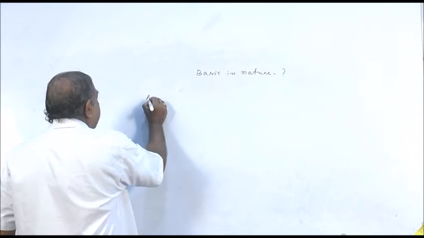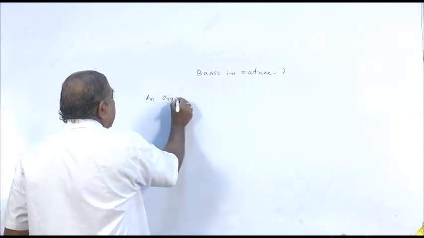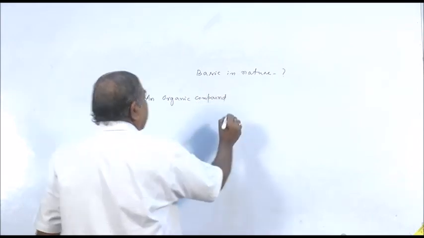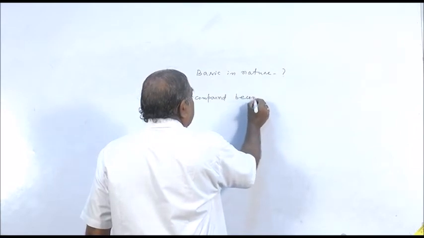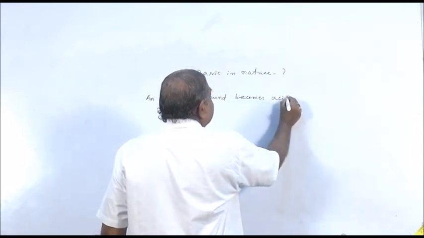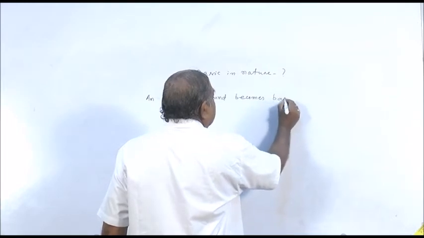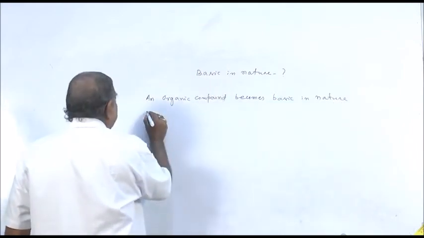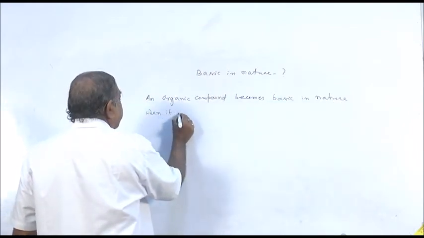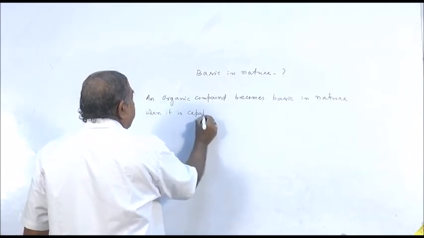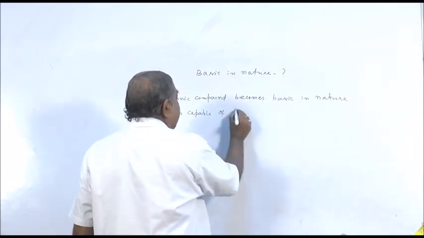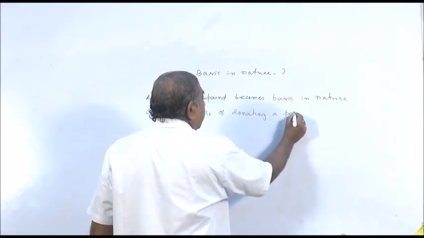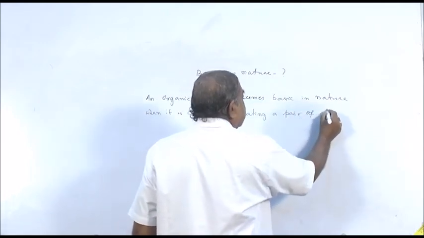I am writing here an organic compound becomes acidic in nature, basic in nature, when it is capable of donating a pair of electrons.